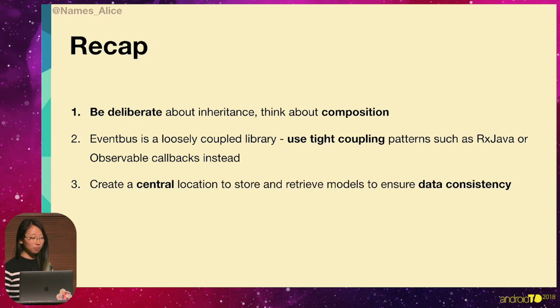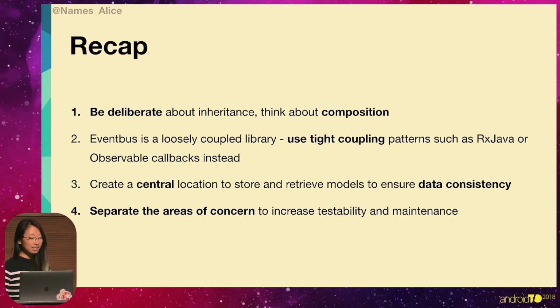Third is that we were using events in order to ensure data consistency, which is a terrible way to ensure data consistency. So we should make a central data storage system in order to store and retrieve models instead. And lastly, we found that we dumped everything into our fragments, and it made it really difficult to write unit tests for. And so if you separate concerns using an interface, you'll increase testability and maintenance of your code.